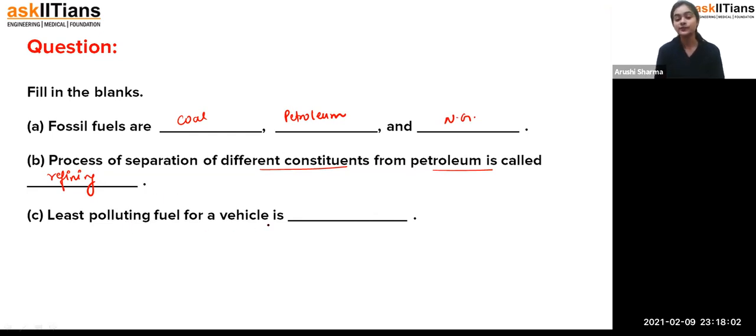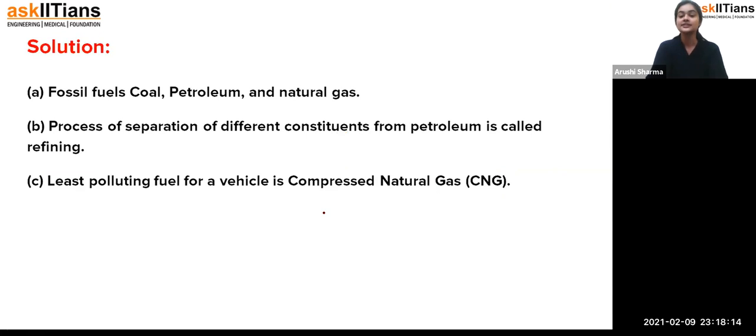The least polluting fuel for vehicles is CNG, students. If you know, due to petrol there is a release of lots of smoke, so to remove that smoke from the air, so that the air will not get polluted, people started using compressed natural gas, that is CNG, because it is a kind of cleaner fuel. Okay, so these are all the answers for this question.